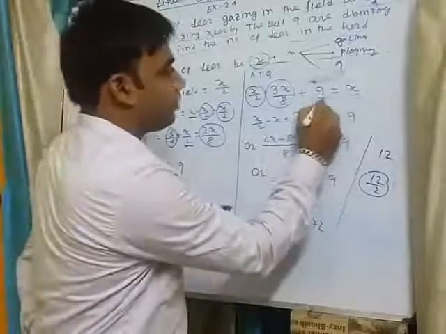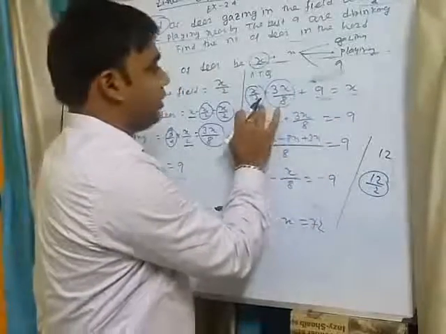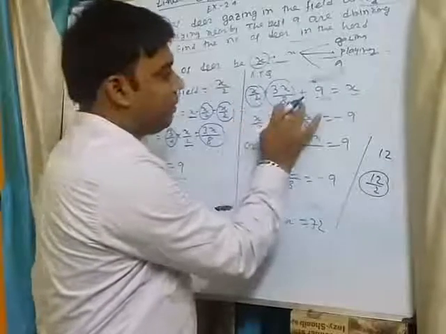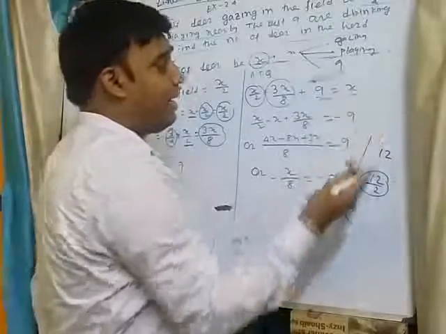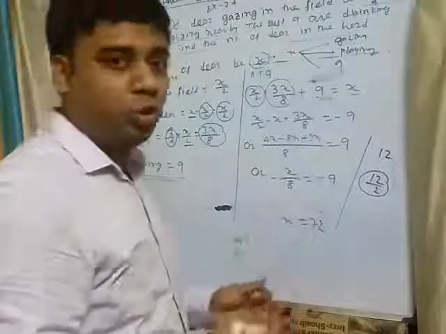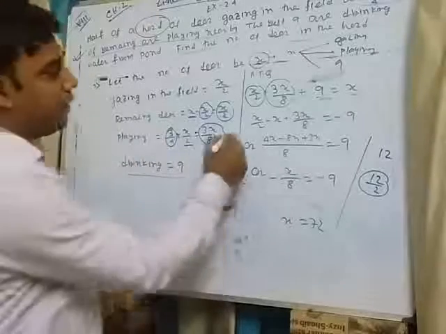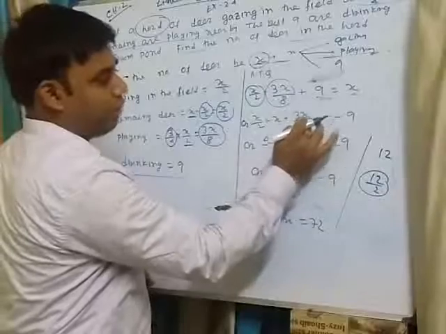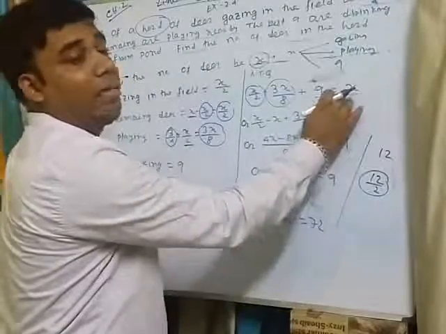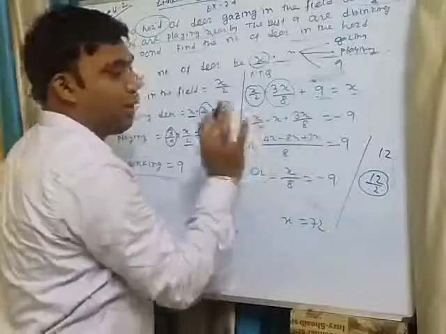Now the first term is a variable, the second term is a variable, the third term is 9, and on the right-hand side x is a variable. We should bring all the variables to the left-hand side. That's why x/2 plus 3x/8, and the x having plus sign, when transposed to the left-hand side, will be minus.